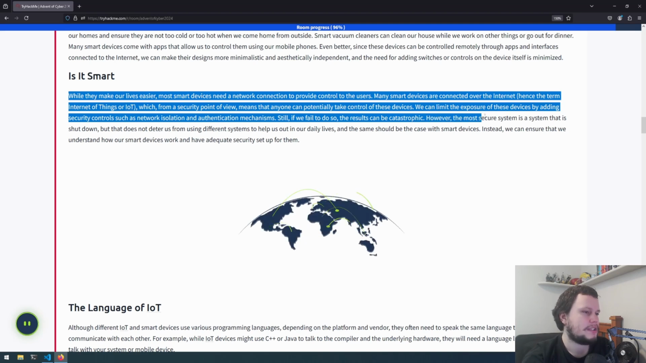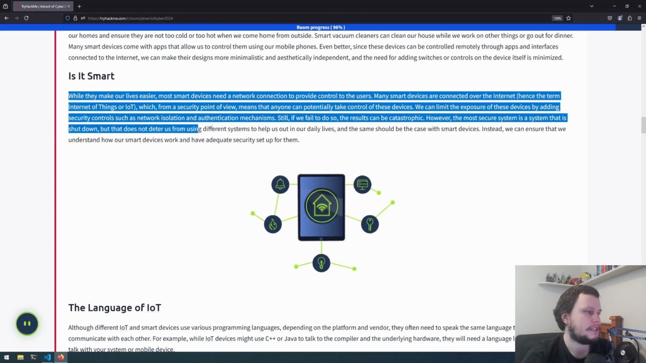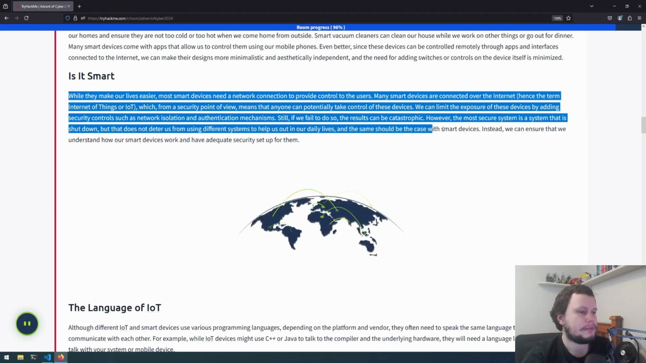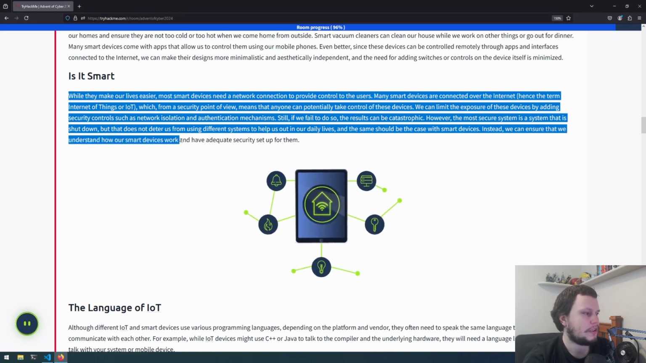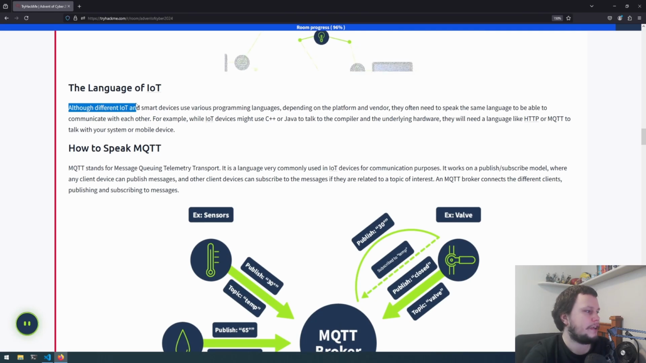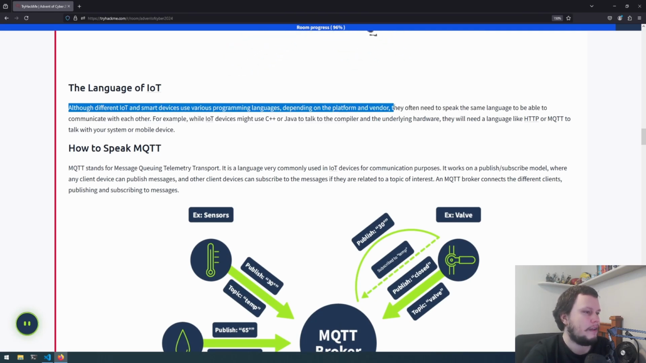However, the most secure system is a system that is shut down, but that does not deter us from using different systems that help us out in our daily lives, and the same should be the case with smart devices. Instead, we can ensure that we understand how our smart devices work and have adequate security set up for them. Although different IoT and smart devices use various programming languages, depending on the platform and vendor, they often need to speak the same language to be able to communicate with each other.